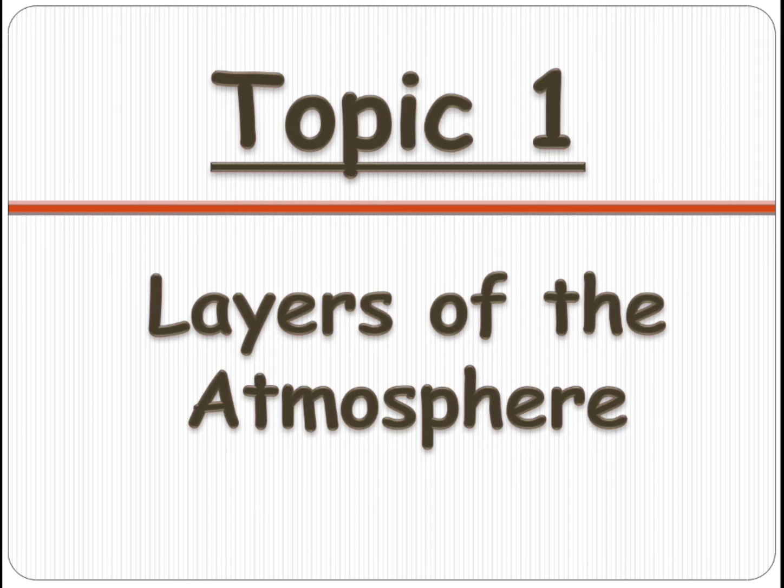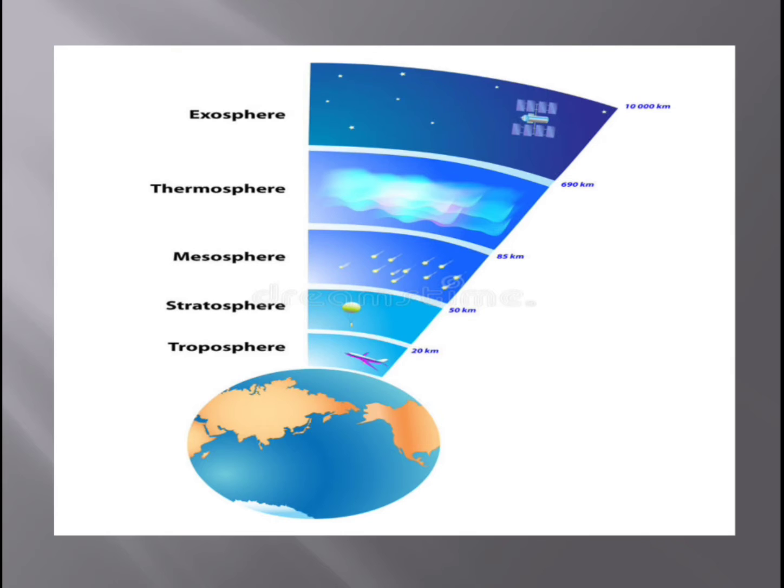If you see, children, as we go away from the earth's surface, as the altitude increases, we have learned that it becomes thinner and thinner, isn't it, children? In that way, there are layers in the atmosphere, and we have five layers, children: troposphere, stratosphere, mesosphere, thermosphere, and exosphere. Can you see in the picture here, children? Troposphere, stratosphere, mesosphere, thermosphere, and exosphere.